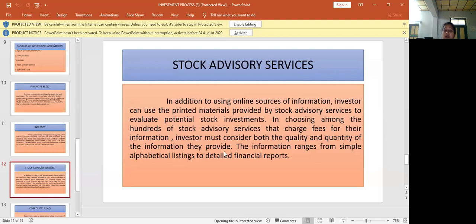That means whether it is fake news or real news, and what is the difference between the share value from the past 5 years, whether it has increased or decreased. It can be useful to know through the stock advisory services. The information ranges from simple alphabetical listings to detailed financial reports. Financial reports include the balance sheet of the company, profit and loss account of the company, and the financial statements of the company.